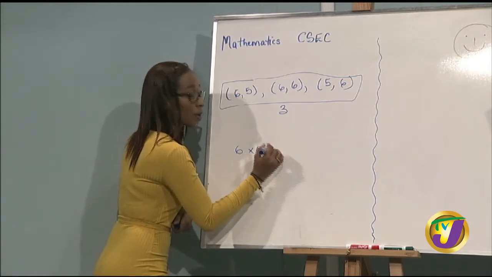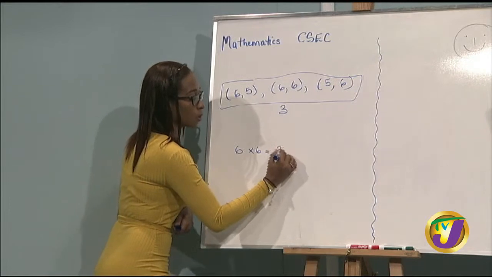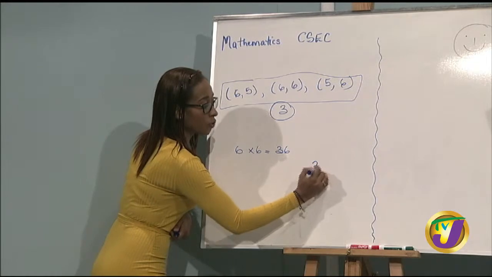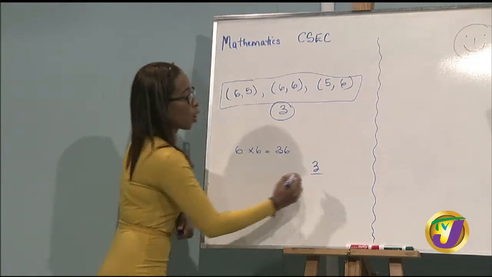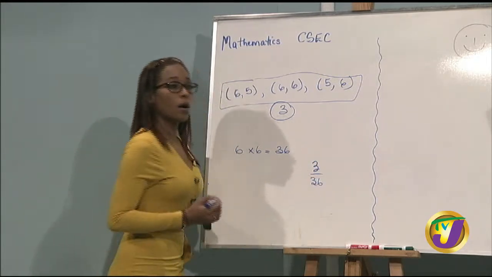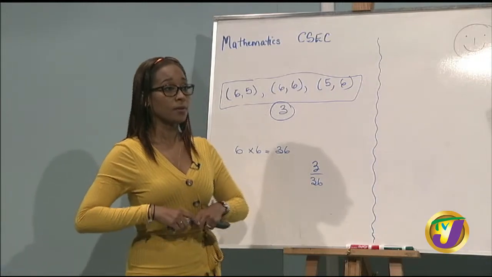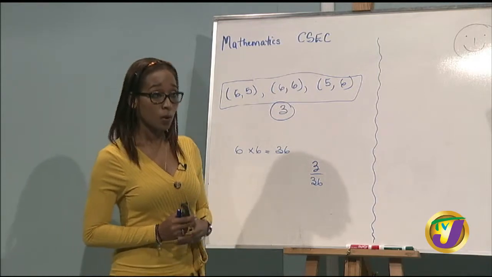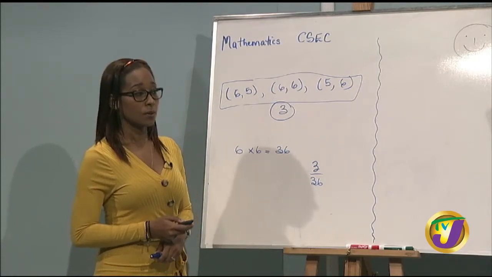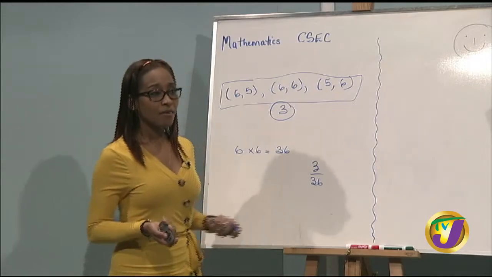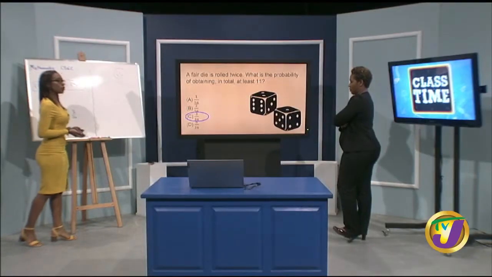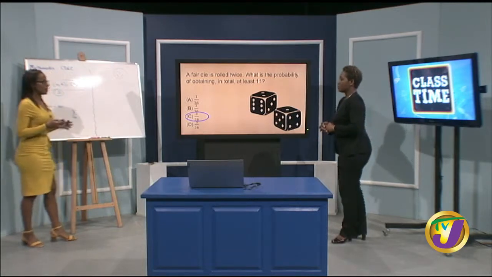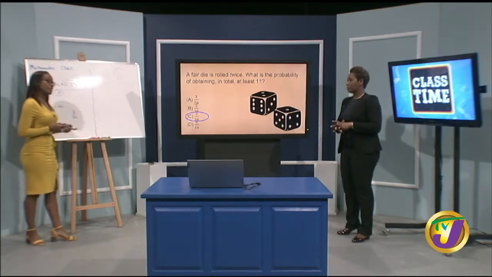So that would have now given us the total outcomes, which is 36. So our possible outcomes are 3 out of 36 total outcomes. So it's 3 out of 36. We have to try and remember what we learned earlier about independent events and also dependent events, because right here we're taking a look at independent events.